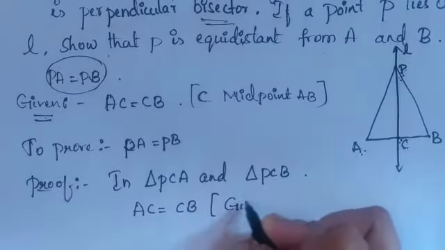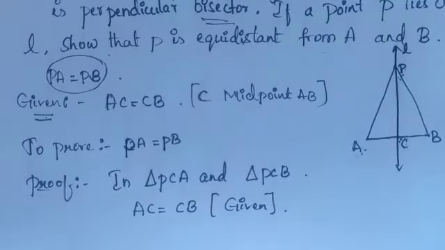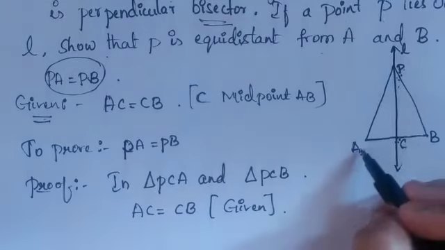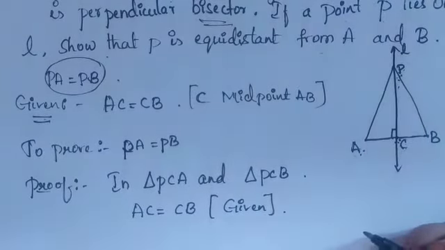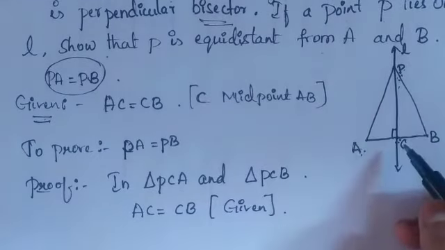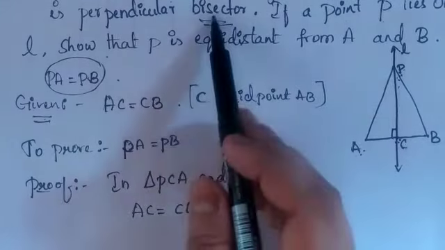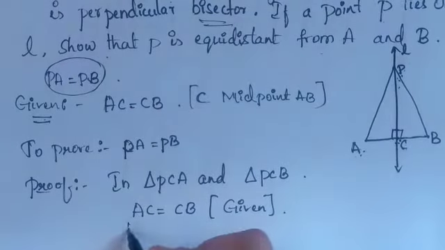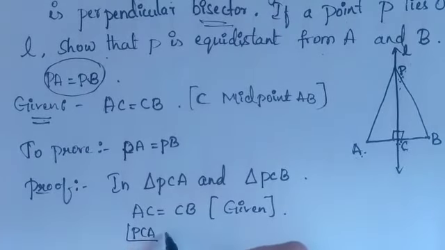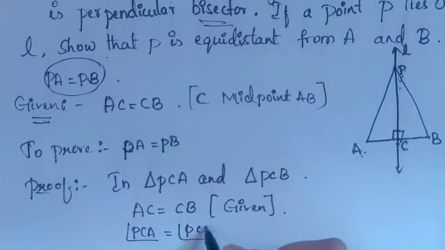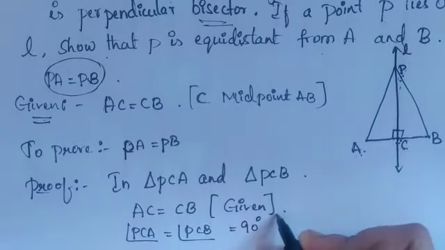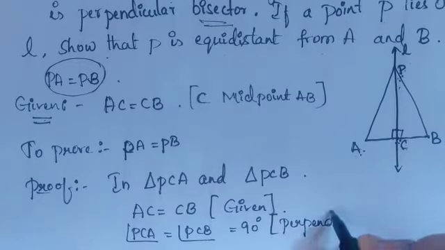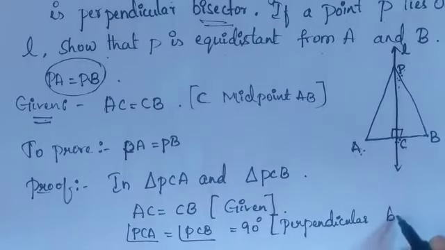That is already given here. Next, another thing: angle PCA is making an angle of 90 degrees, because this is the midpoint here, or I can say L is the perpendicular bisector. Perpendicular means making an angle of 90 degrees. So I can write angle PCA is equal to angle PCB, which is equal to 90 degrees, because it is a perpendicular bisector.